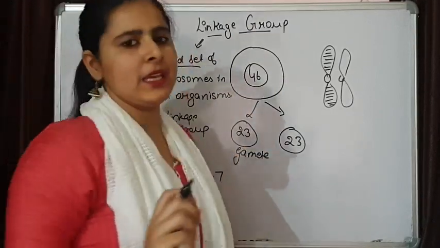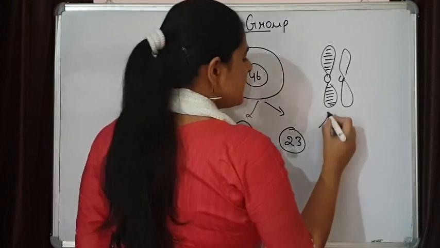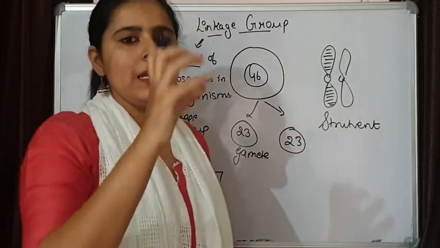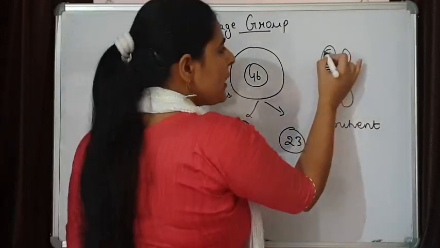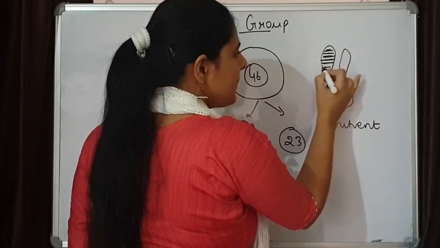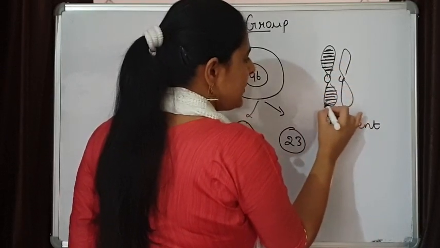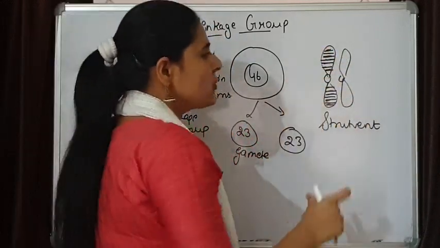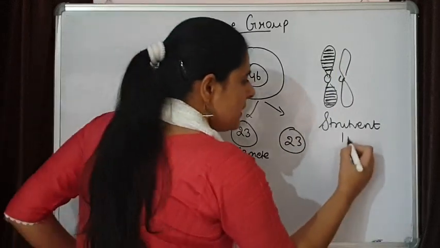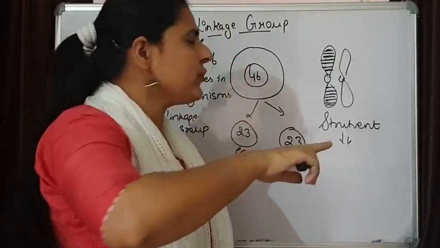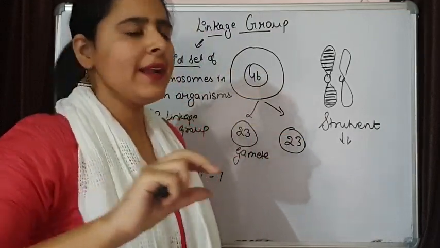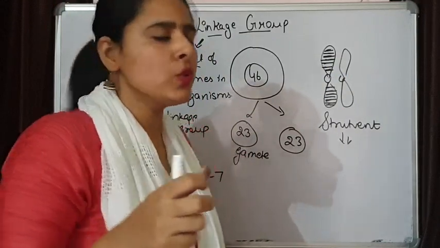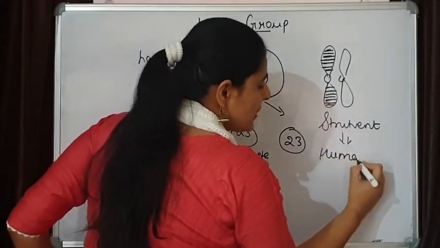Now, by using linkage, one of the scientists, Sturtevant, made a linkage map, by knowing the position of the genes, and position can be known by simply knowing how close the genes are to each other. So by using the linkage map, scientists tried to find out the distance between the genes, and these linkage maps are easily used in human genome sequencing.